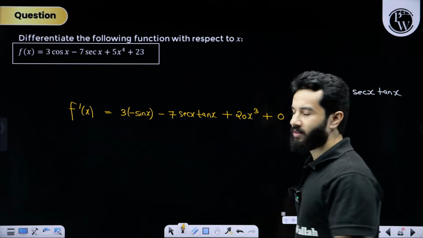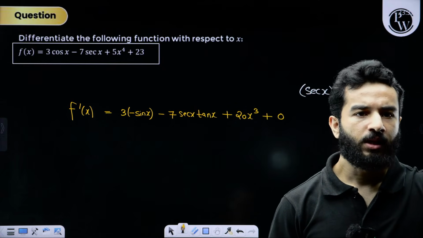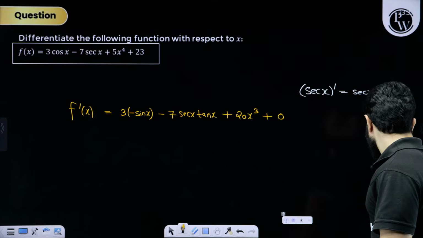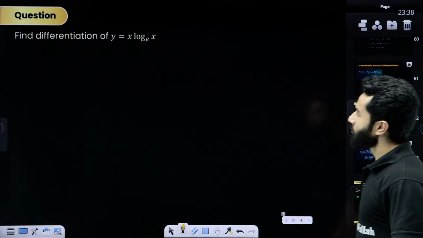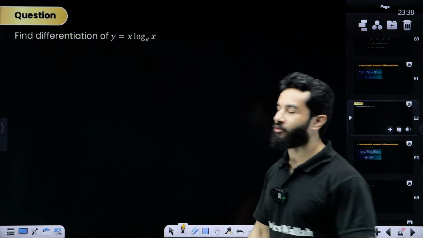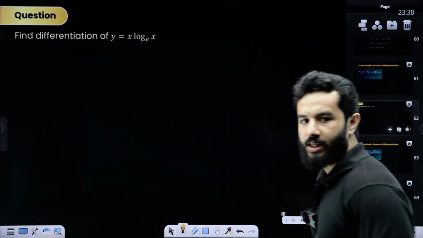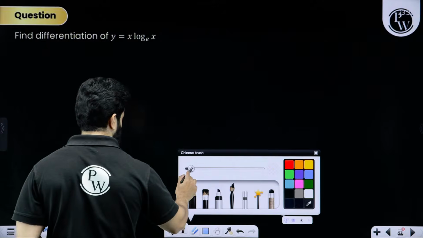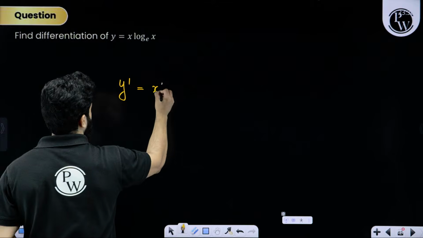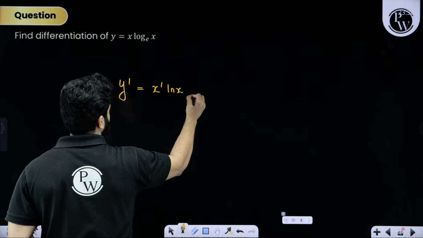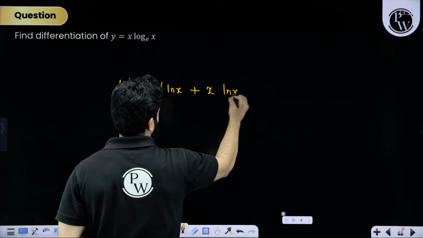Question is visible? Come on. Let me know in the chat box. Solve for this. Find out the differentiation of x log x. Y dash will be differentiation of x, let's write log x as it is, plus x as it is, and differentiation of natural log x.